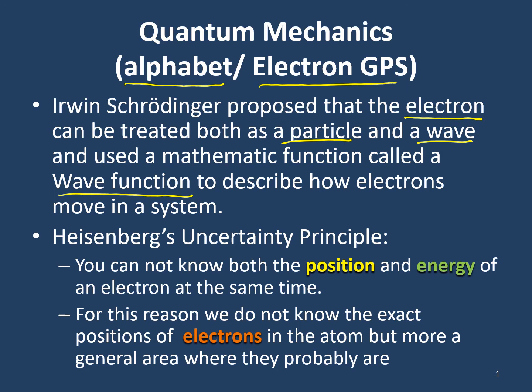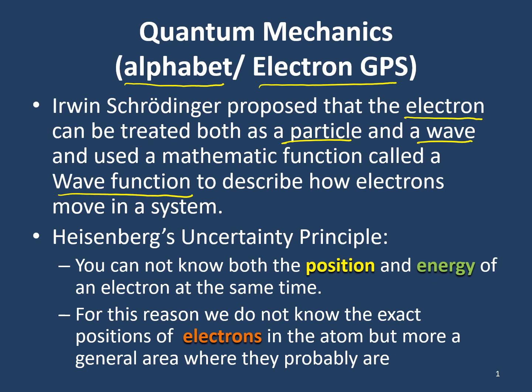We have a pretty good probability of finding them within those shapes. The s orbital being the sphere, the p orbital being kind of like the dumbbell look, the d orbital being kind of like a four-leaf clover, and the f orbital kind of like a big flower type shape. So this gives us a general idea of where they are, but we don't have an exact position.